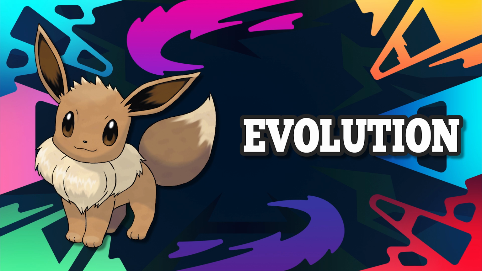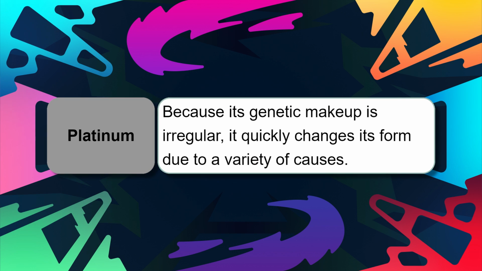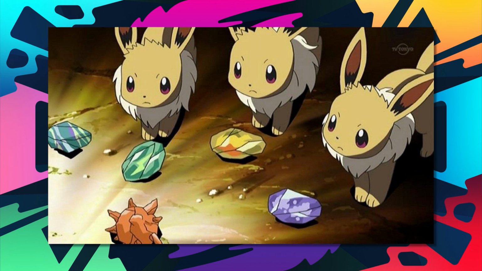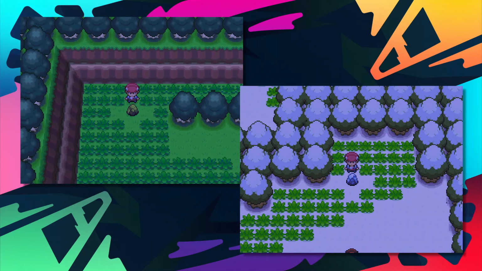In addition to its name and its roots, the lore for this Pokemon gets really interesting, especially in some of its dex entries. For example, in its Pokemon Platinum entry it states, "Because its genetic makeup is irregular, it quickly changes its form due to a variety of reasons." This essentially means Eevee adapts to its environment wherever it can. It also reacts differently to elemental stones, which we see with the Kanto trio. The environmental aspect comes from the Glaceon and Leafeon evolution method, where there are certain rocks that can trigger the evolution.